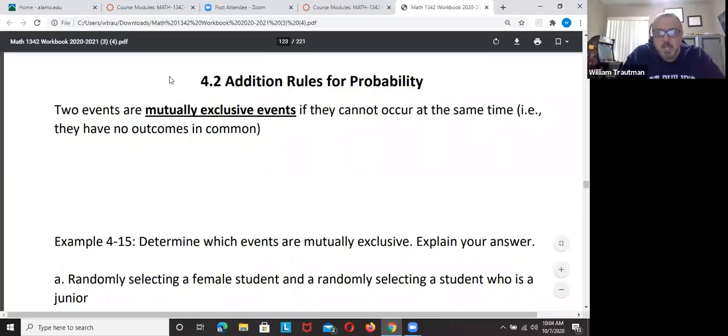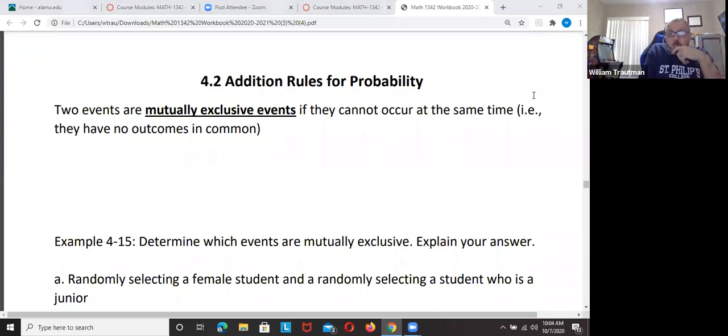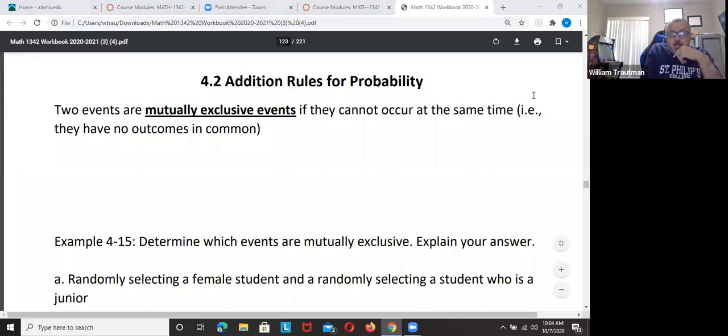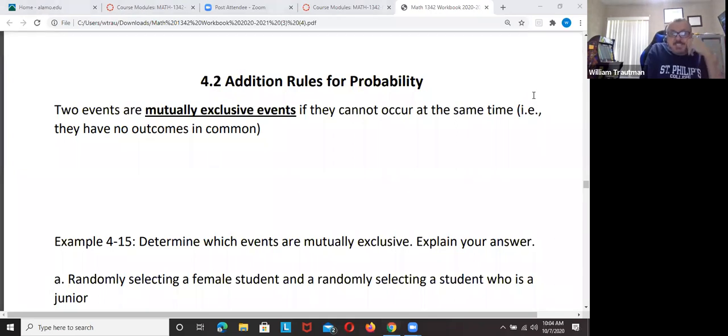Okay, section 4.2. You really need to understand 4.1. Hopefully, you did the homework for 4.1 already. And 4.2 is an extension of that. 4.2, addition rule of probability.